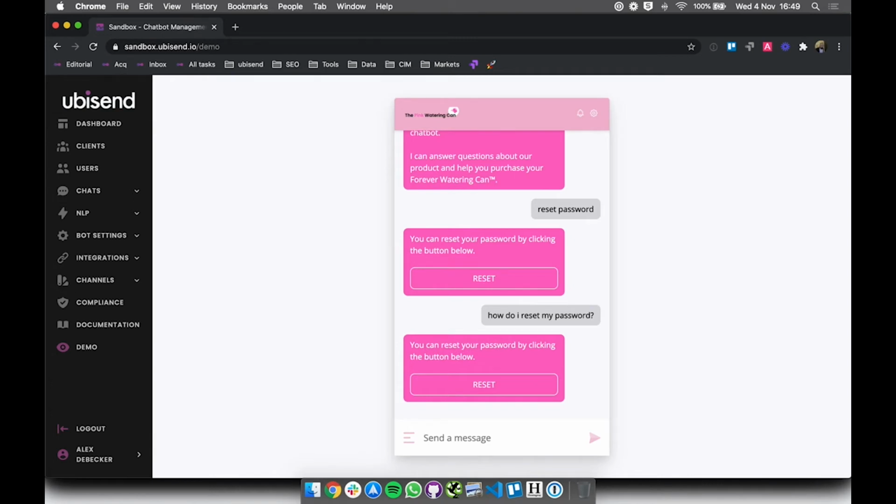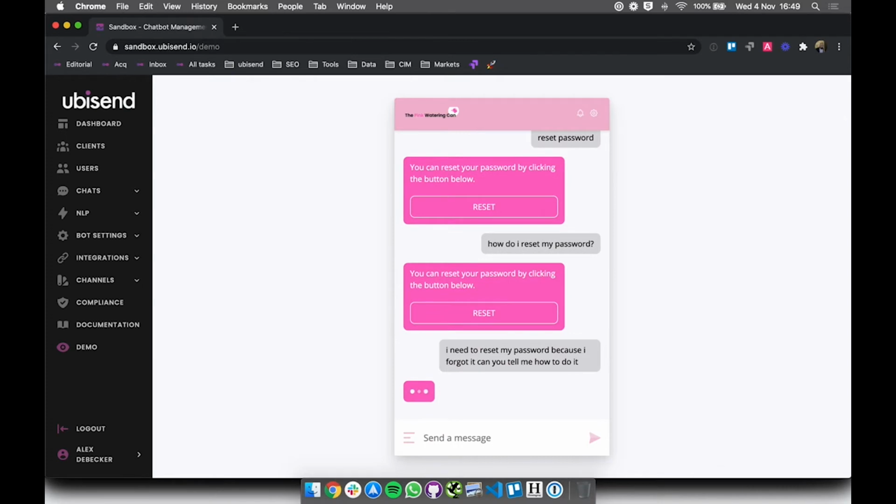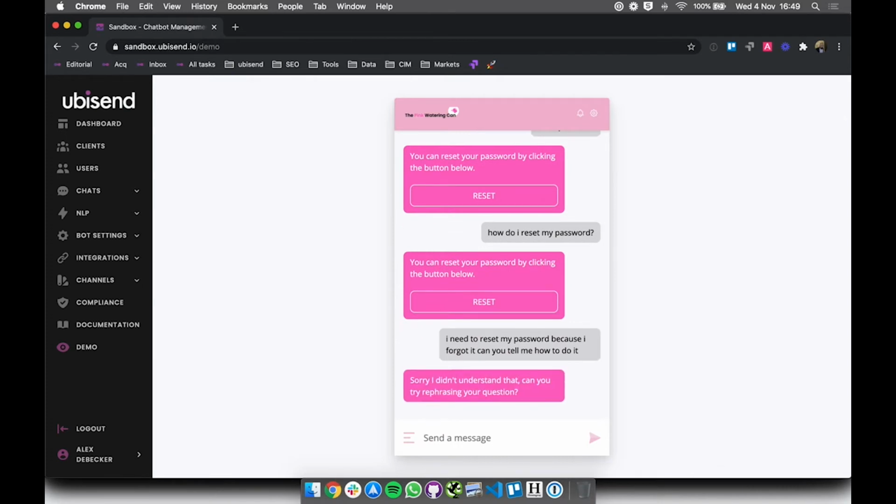So let's try a long-winded way. So I need to reset my password because I forgot it. Can you tell me how to do it? Okay, perfect. It didn't understand it. So let's look at the training window and see how we can teach it to know it next time.